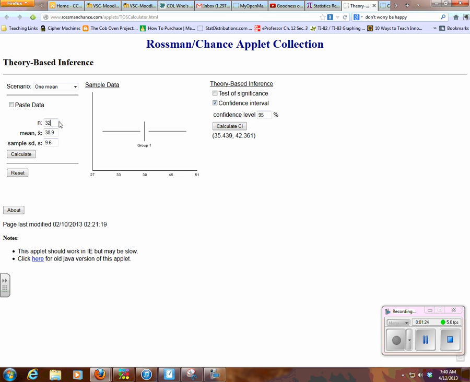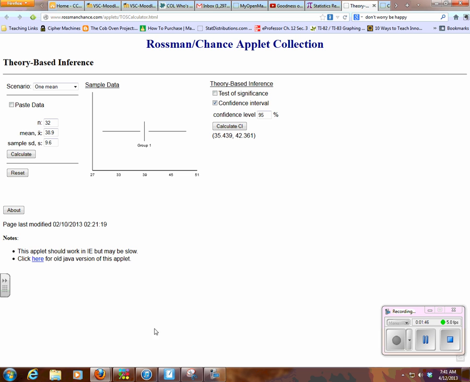I filled in my information, a sample size of 32, my sample mean, my sample standard deviation. Then you come over in this part of the page, and you can choose between a confidence interval or a significance test. You can change your level of confidence there and let it calculate. And that is the correct interval. So what does that interval tell us?